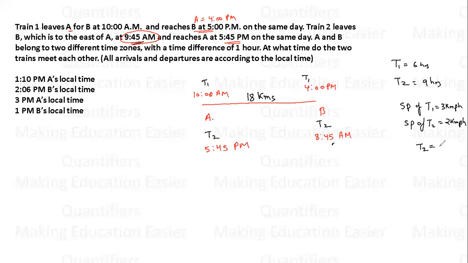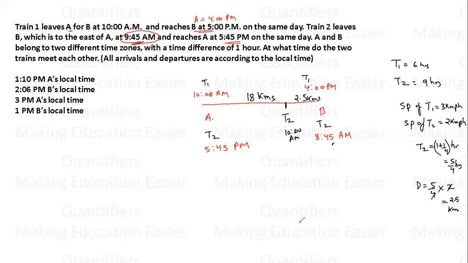Now 1 hour 15 minutes is how much? It is 1 plus 1 by 4 of an hour. So this is basically 5 by 4 hours. So distance covered will be 5 by 4 into speed, that is 2. So this comes out to be 2.5 kilometers. So basically train 2 will be here exactly at 10 a.m. Train 2 must have covered 2.5 kilometers.